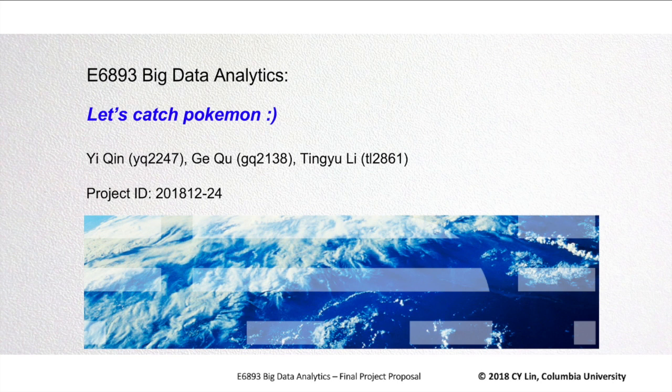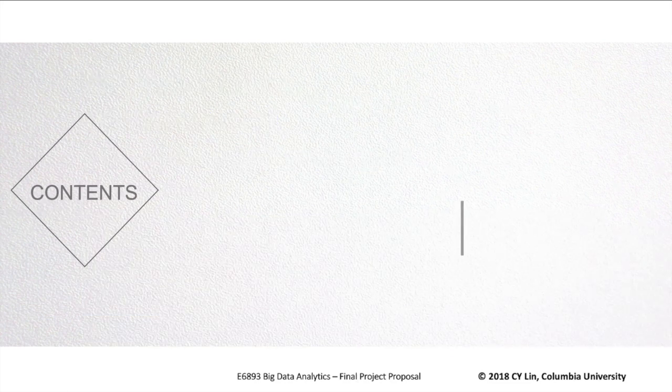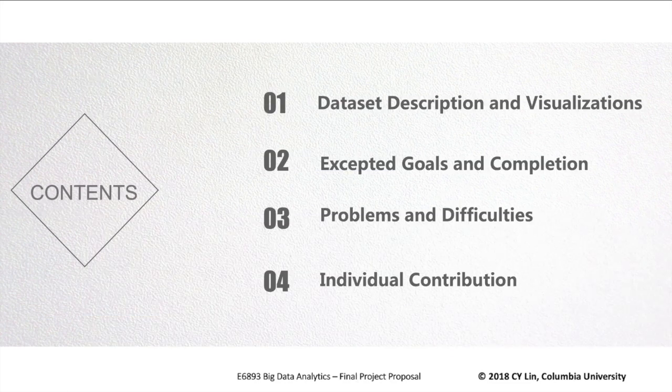We all know Pokemon Go is a mobile AR game where players can catch virtual creatures, Pokemon, using GPS and the camera on their phone. In this project, we predict where Pokemon may appear and what kind of Pokemon will appear. And then we find some similar Pokemon based on historical data in Pokemon Go. We divided it into 4 parts, and here's our content. I'll introduce the first part, dataset description and realization.